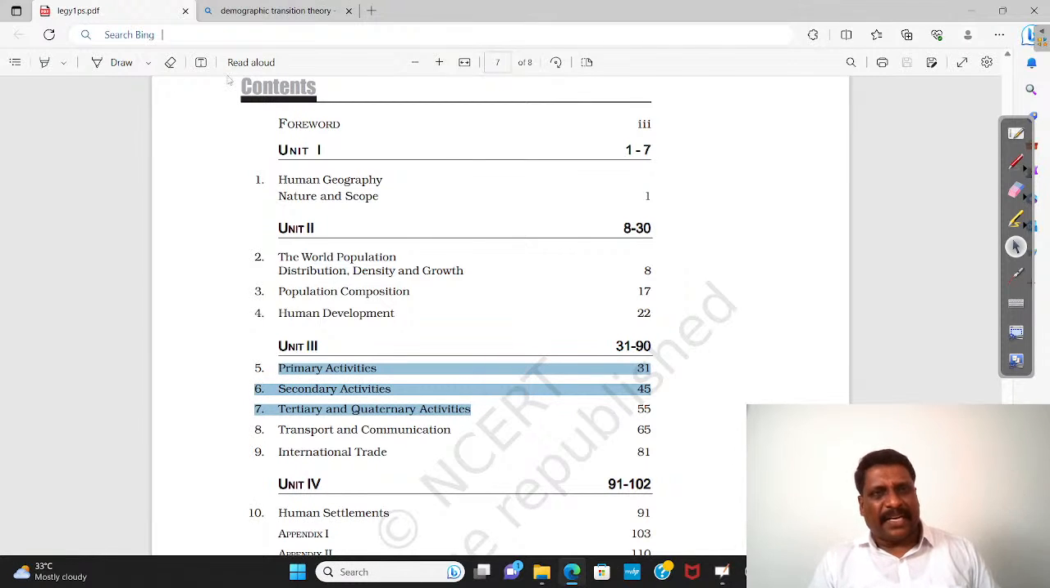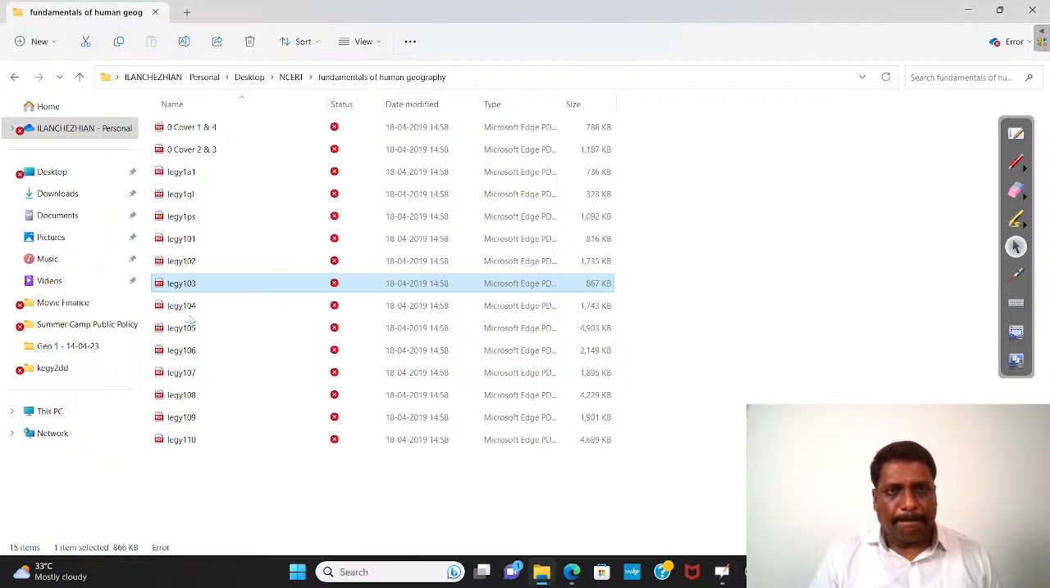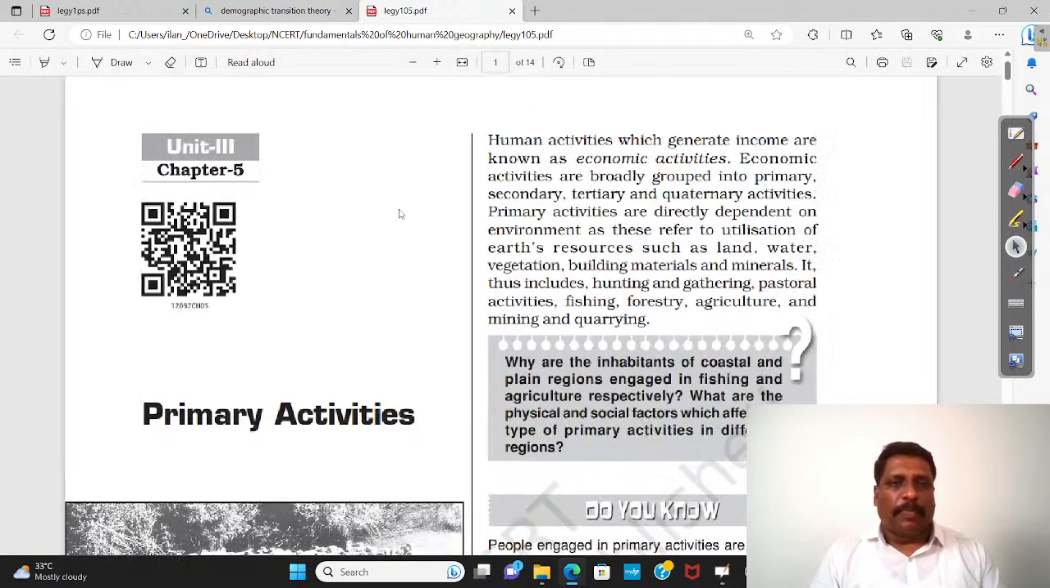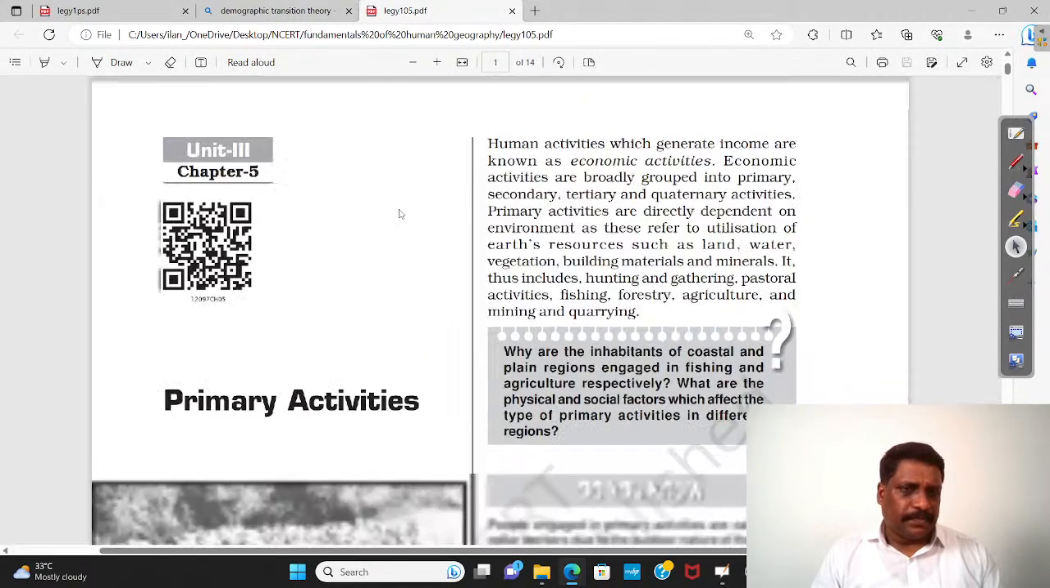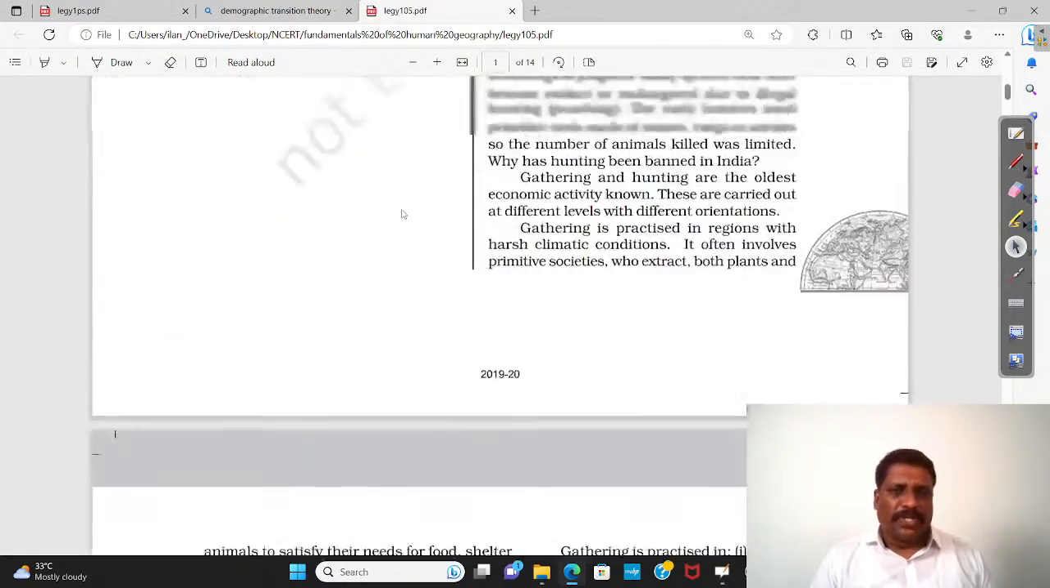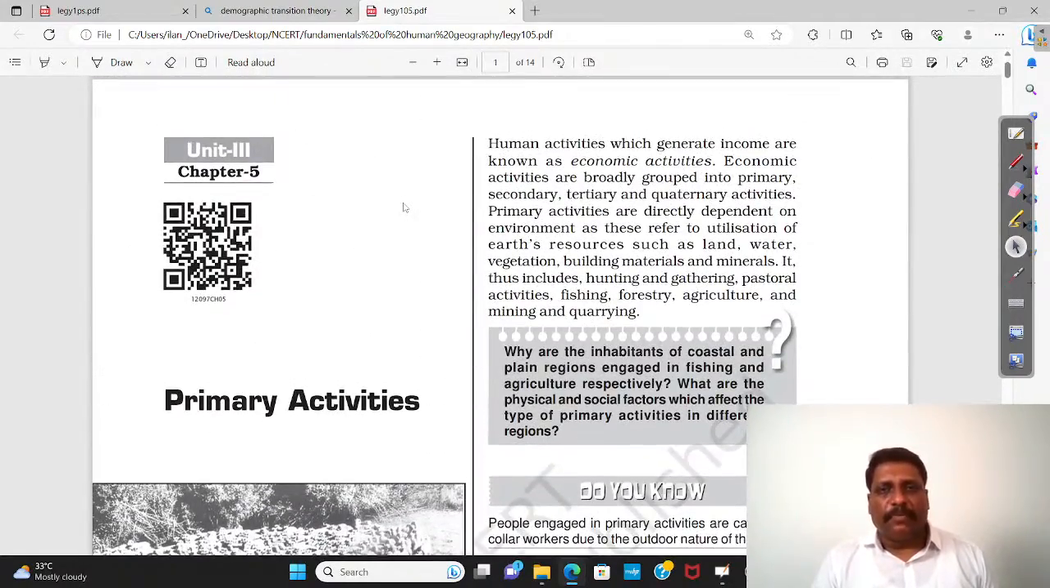What are the primary activities? Even for economic activity, there was an evolution. Life started with hunting and gathering food. Slowly, steadily, domestication started. The practice of agriculture started, and slowly, steadily, processing, service, and so on, started.